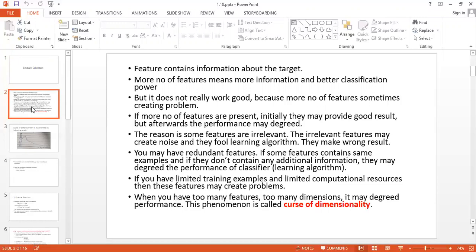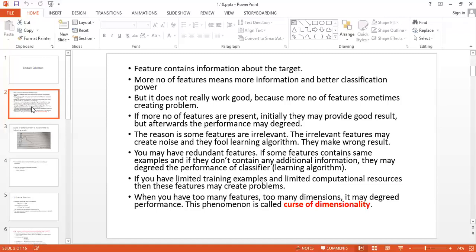These types of features are problematic for any machine learning algorithm. You may have redundant features, meaning repeated features, if some features contain the same example and don't contain any additional information, and they may degrade the performance of the classifier. If you have limited training examples and limited computational resources, then these features may create problems. When you have too many features, too many dimensions, it may degrade performance. This phenomenon is called the curse of dimensionality.